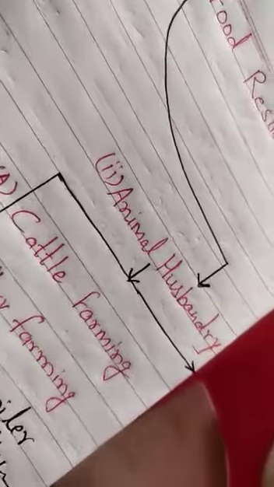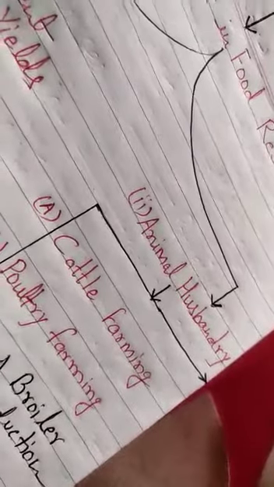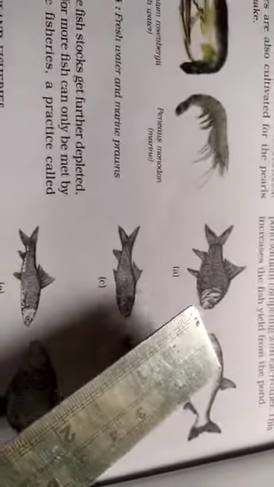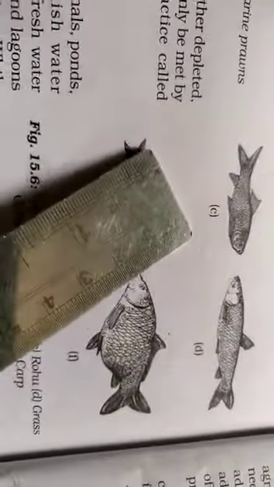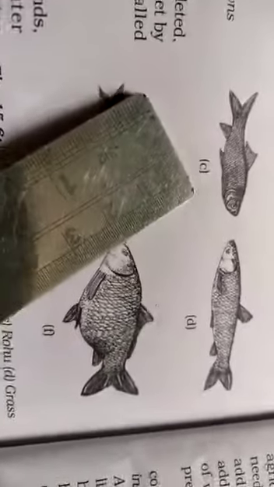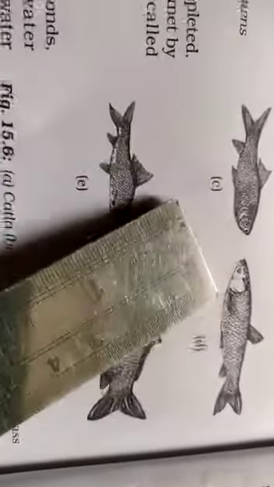When it comes to examples, Katla and silver carp. This is Katla and this is silver carp. These are examples of top water habitated fishes. Thereafter, in C and D, these are Rohu and grass carp. This is Rohu and this is grass carp. These are middle layer freshwater habitated fishes.